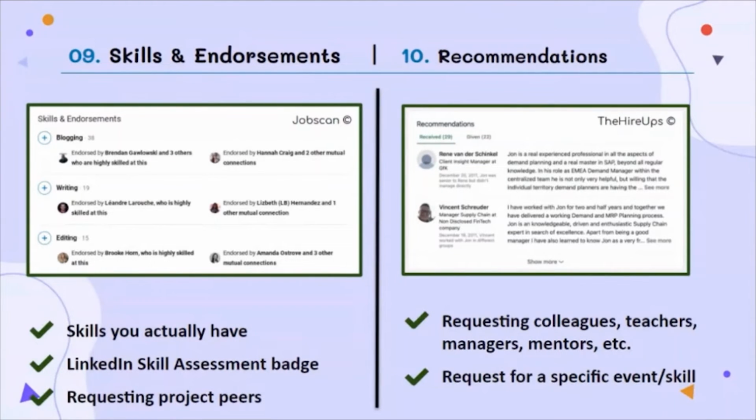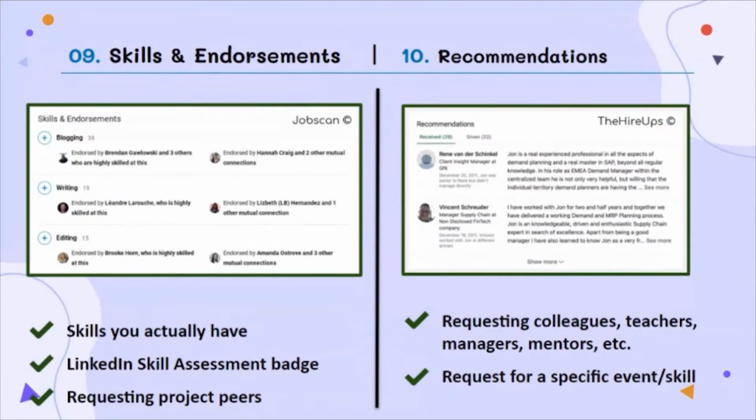But while adding the skills, you are also asked about the level of proficiency of that skill. That is, whether you have started it from a very early stage, or you have started it at the latest stage, like whether you are a novice, intermediate, or expert in that skill. Now, about the endorsements, you can request your project partner or a friend of yours to give a sort of approval on this platform that you really have that skill.